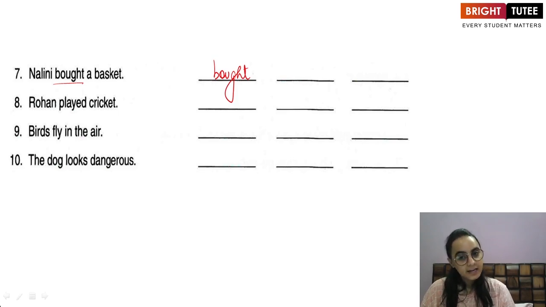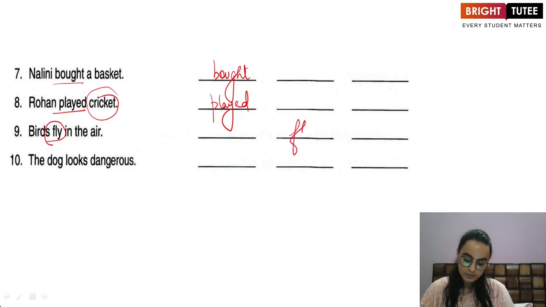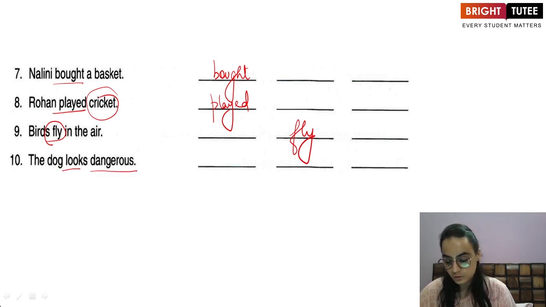Rohan played cricket. What is my verb? Played. What is my object? Cricket. So again, played is a transitive verb. Birds fly in the air. Now in this sentence, my verb is fly, which does not have an object next to it, yet it is making sense. So it is an intransitive verb. The dog looks dangerous. This is my verb looks, and it has an adjective next to it. So looks is a link verb.